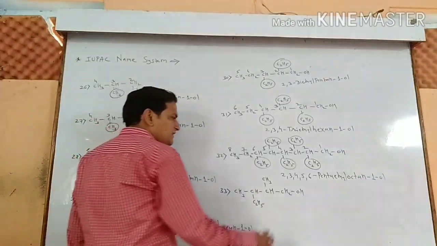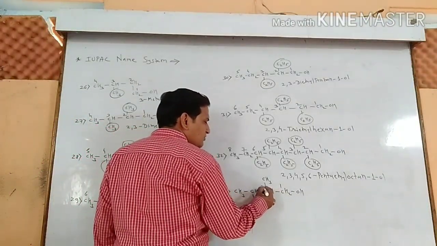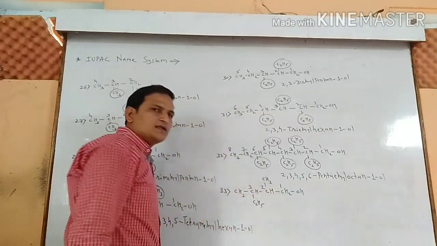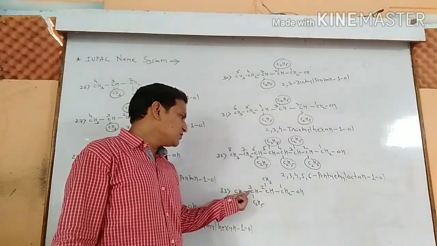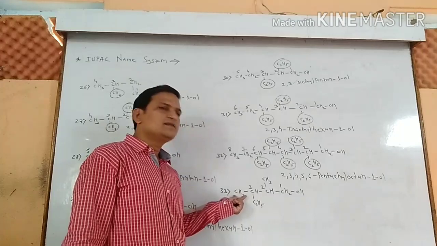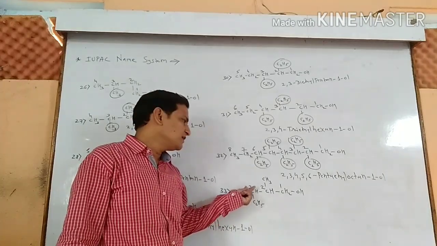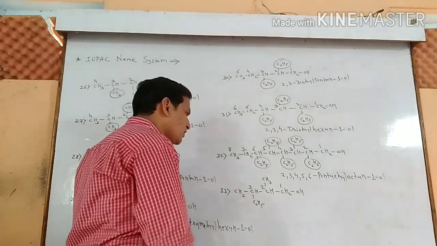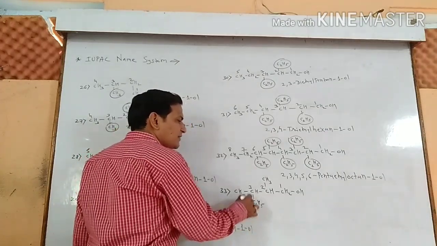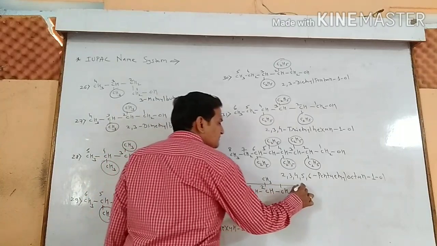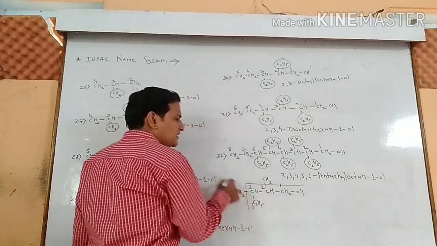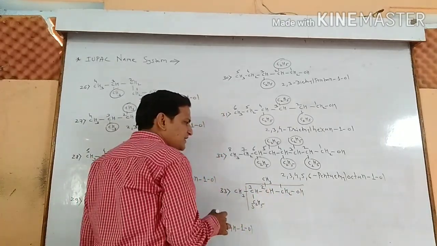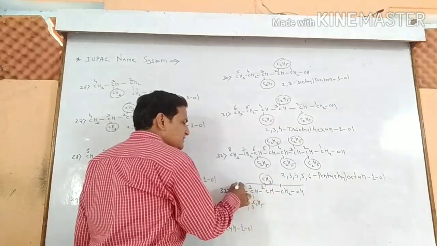Example number 33. 1, 2, 3. Now in the example, if you go straight, there is only one CH3 group. If you go down, there are 2 carbon atoms, means you need to go down. 5 carbon atom parent chain is there. To the second and the third position, branching are present of the methyl group, CH3 and CH3.